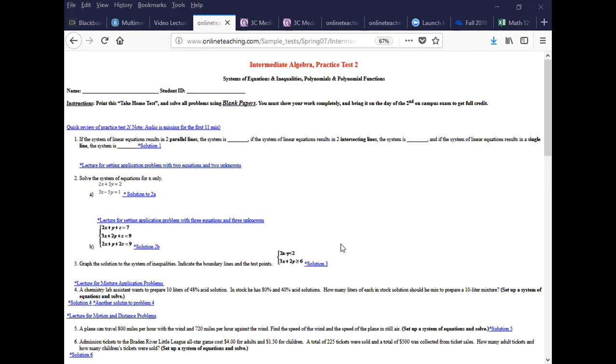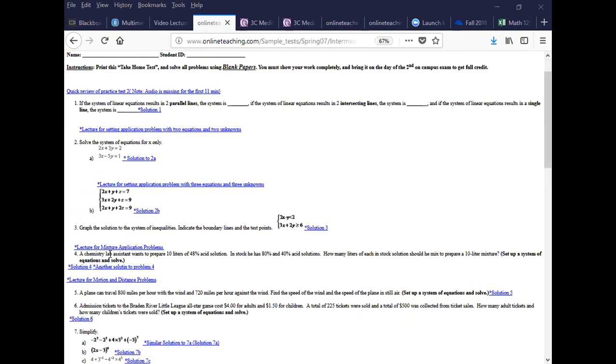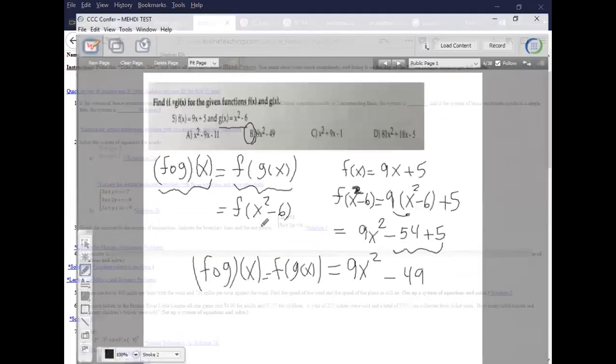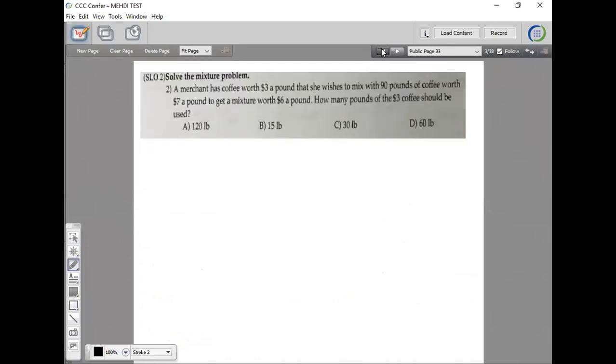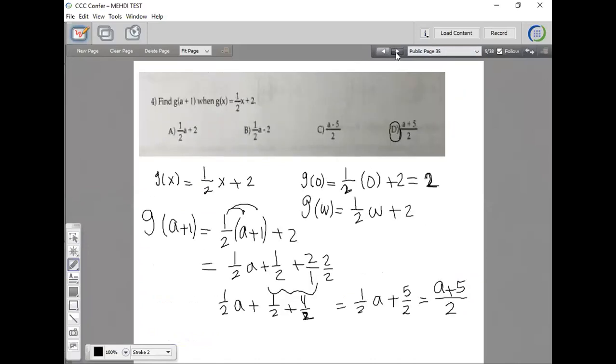Yes. The mixture problem is kind of like this one here. This problem right there. And the mixture problem is actually the one we did last time. Let me go ahead and switch the page to this. Okay, we did the mixture problem. This was one of the mixture problems.